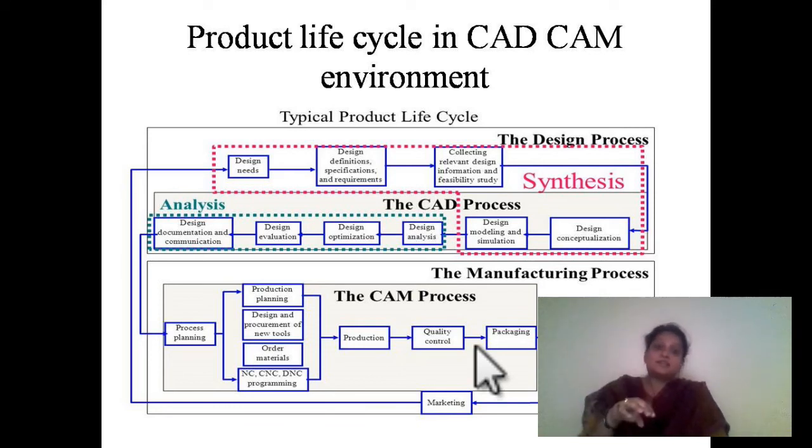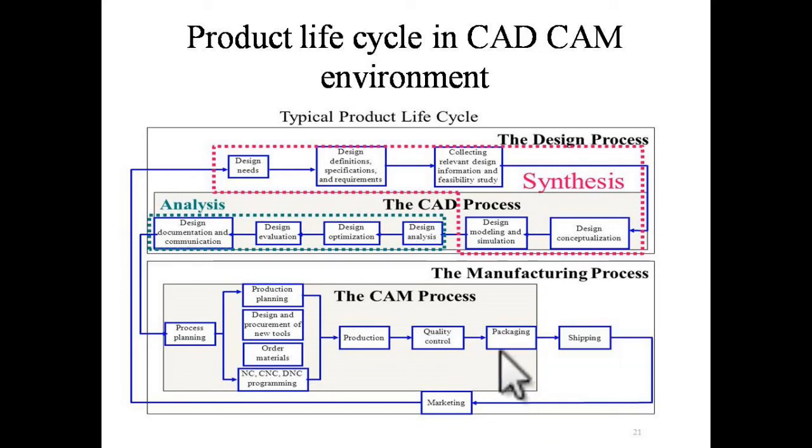The computer will look at this error and it will make the modifications in the process automatically. So this is how the computers will help you in manufacturing. And once the quality control is done, then we'll go for packing, then shipping, then sending to market. And once it is sent to market, we'll get the feedback from the customer. So this is how the product life cycle works in the CAD/CAM environment.